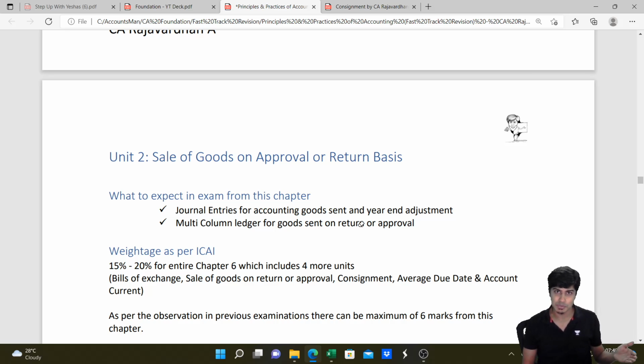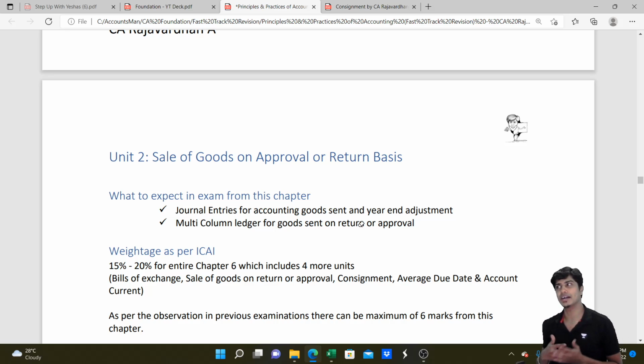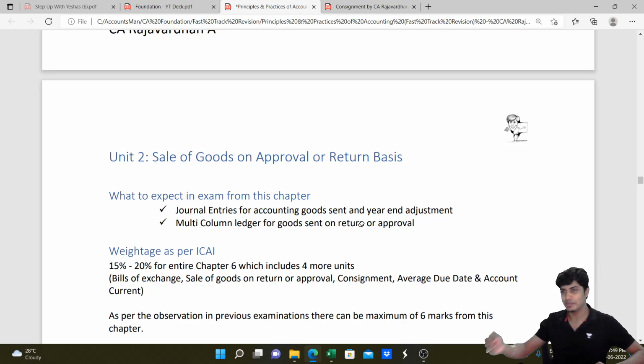In the previous part, that's part 3, we did unit 1 of chapter 6 and unit chapter 5 as well. So now we're continuing chapter 6 from where we left. We finished the chapter of bills of exchange. In this, we'll be doing goods on return or approval, consignment, average due, account current, and how much of final accounts is possible. Let's see, and the remaining we'll try and finish it in the next, that is lecture 5 of our marathon.